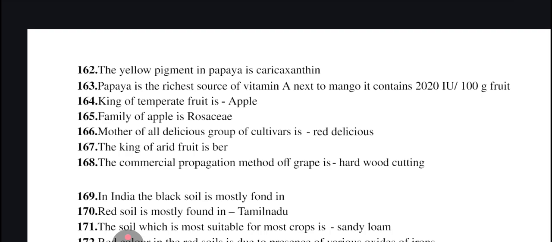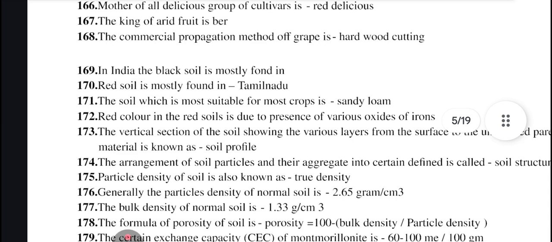King of temperate fruit is apple. Family of this is Rosaceae. Mother of all delicious group of cultivars is Red Delicious. King of arid fruits is ber. Commercial propagation method of grape is hardwood cutting.